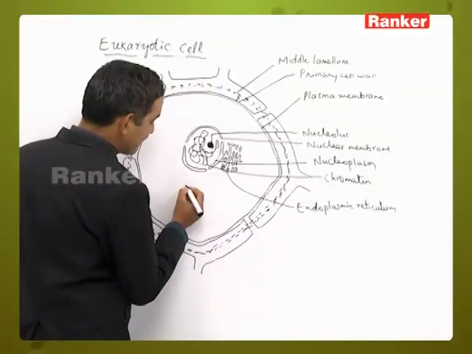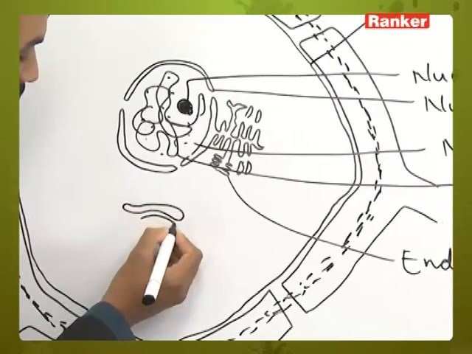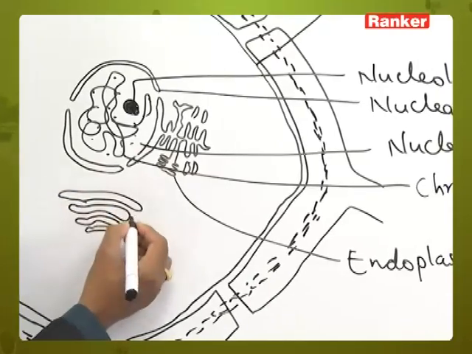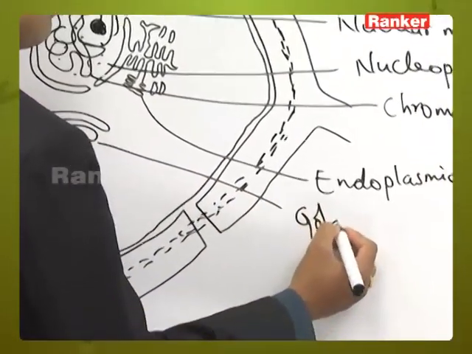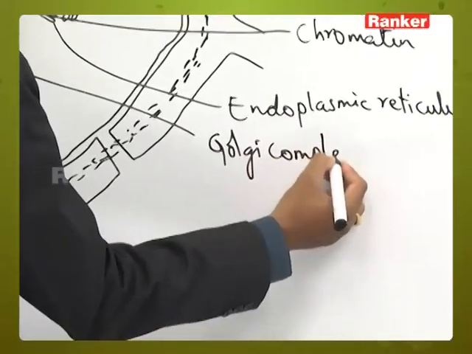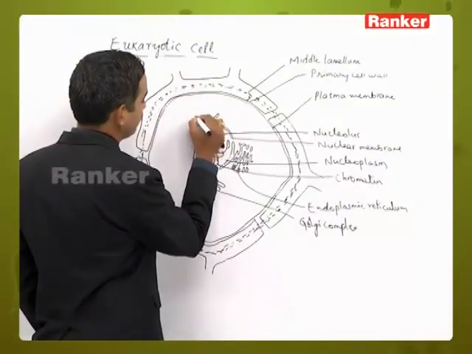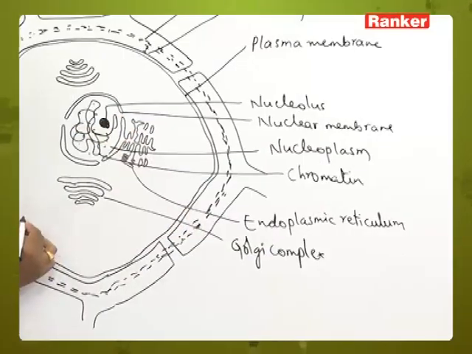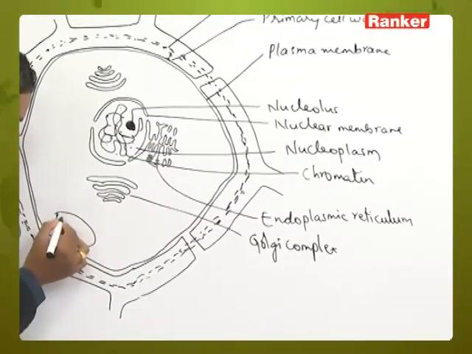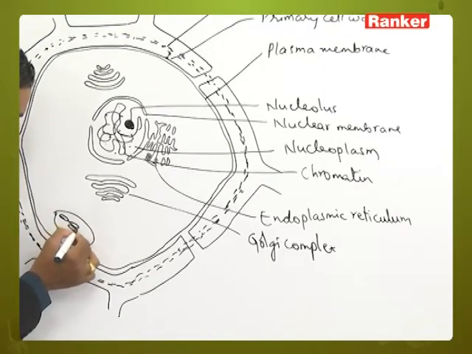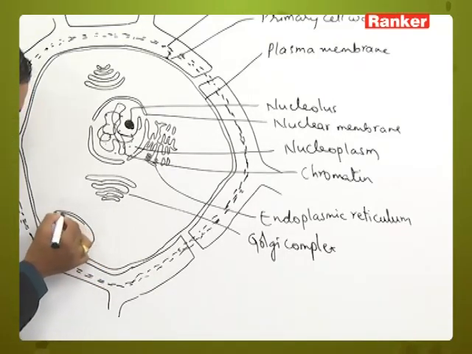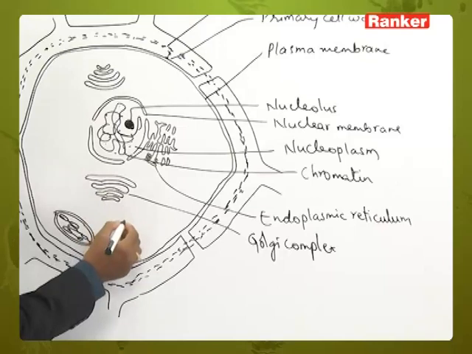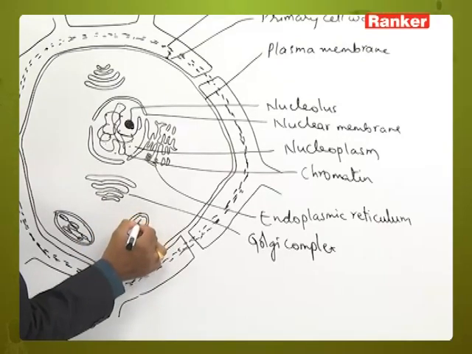And here and there we can see the presence of some stalk-like group of structures. These structures are called dictyosomes or Golgi complex. Here and there we can see many such structures. Apart from that, we can also see some other cell organelles like chloroplast, which is a double membrane structure.